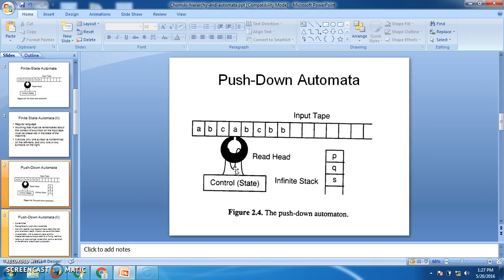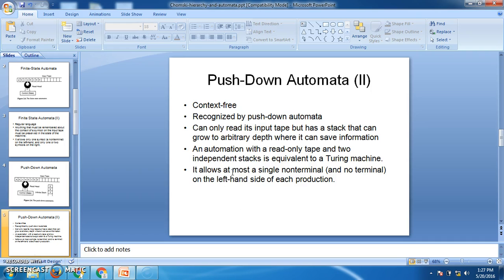And again the drawback is it cannot accept languages like L equal to the set of a power n, b power n, c power n, such that n greater than or equal to 1. It can accept either a and b, or a, b, c, d, but it cannot accept the symbols a, b, c. That is the drawback of push down automata. Next, the grammar which generates this automata is called context-free grammar. Context-free grammar is also like G equal to (V, T, P, S), where V is the set of non-terminals, P is the set of productions, S is the start symbol.